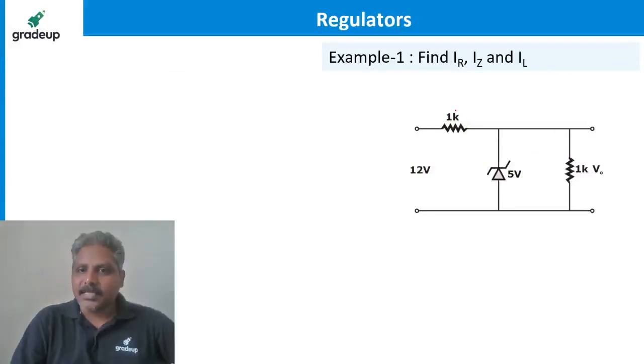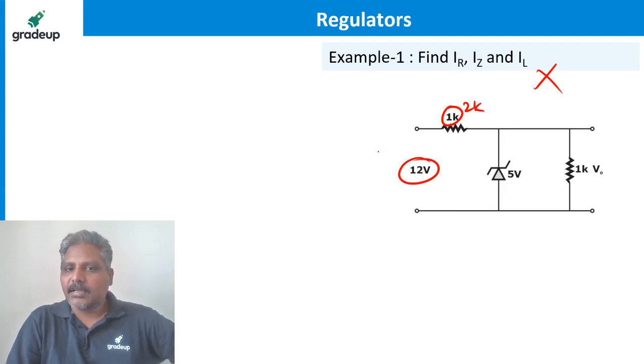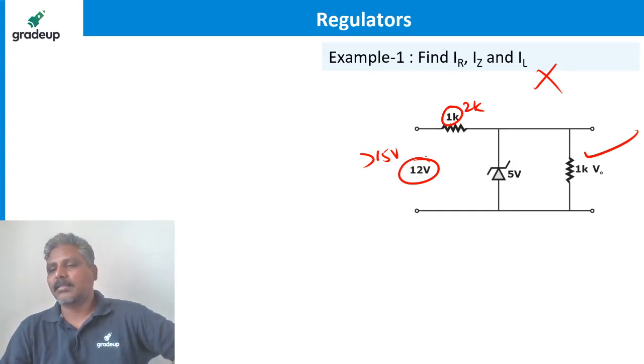So if this is the case, if this is a 2K resistor, 12 volts also it is not a regulator. If it is more than 15 volts, then only it is working as a regulator. Otherwise, it will not work as a regulator. Got it? Simple like that.